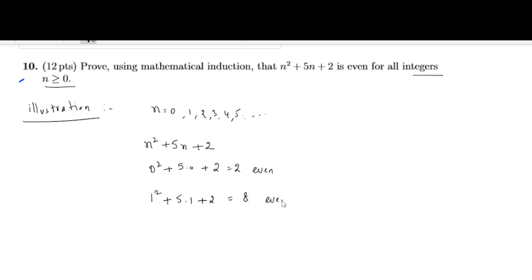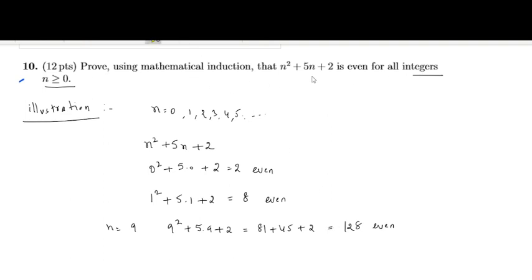This is also even. Take any n, let us take n equal to 9, suppose. 9 square plus 5 into 9 plus 2, which is equal to 81 plus 45 plus 2. It is also even. So whatever number n you take, this will come out to be even always.